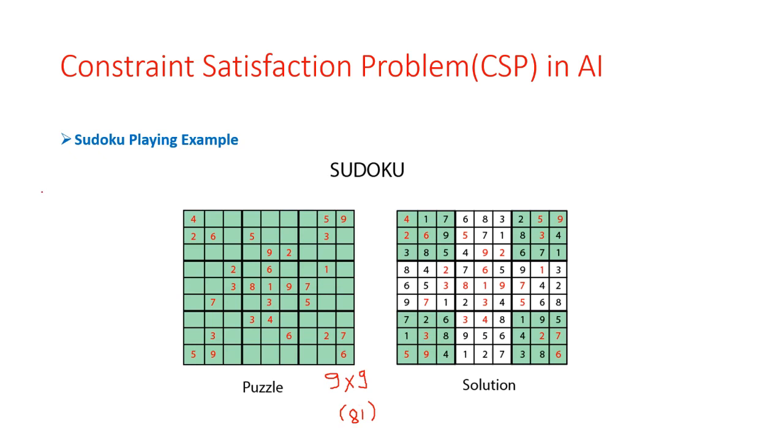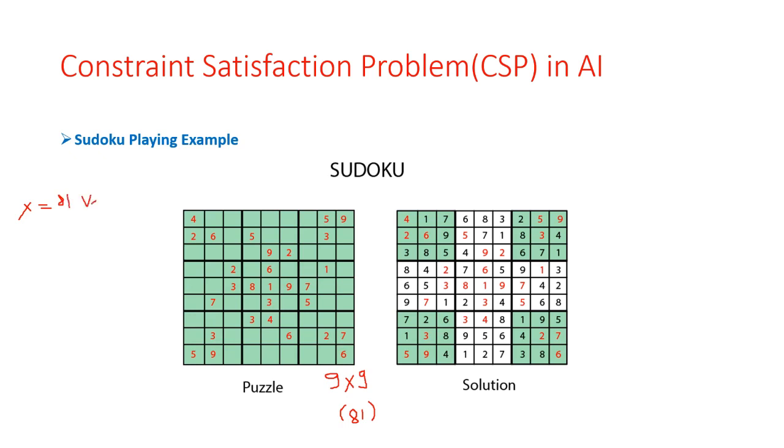In this example, X is our set of variables, so X has 81 variables. We have 81 variables here.